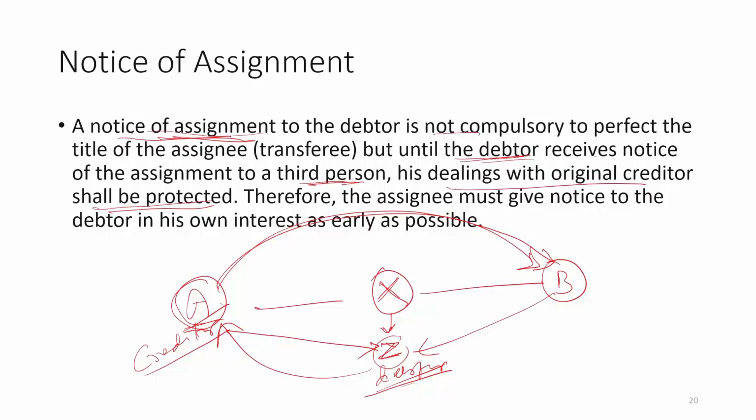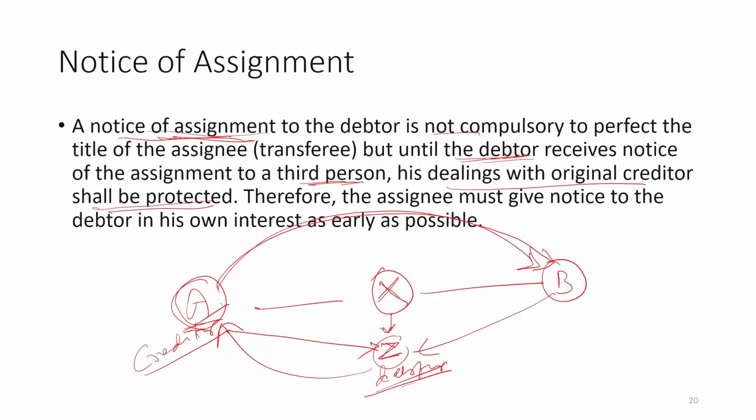So, he will continue, because he knows that A is the creditor. It may be possible that the claim might have been transferred and A has not discussed all these things with Z, and after the transfer Z is continuing to pay that money, principal money. Then here A is committing fraud. But for this fraud, Z will not be responsible, because Z had no notice of it.